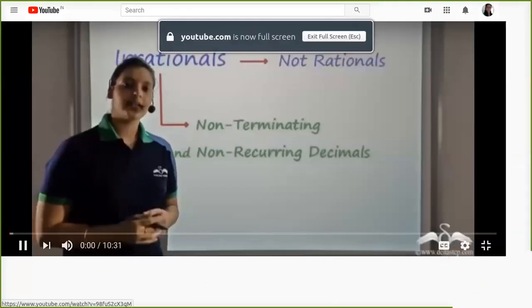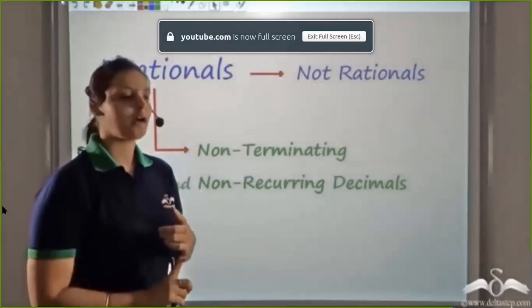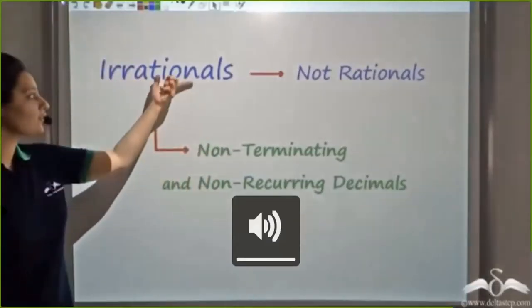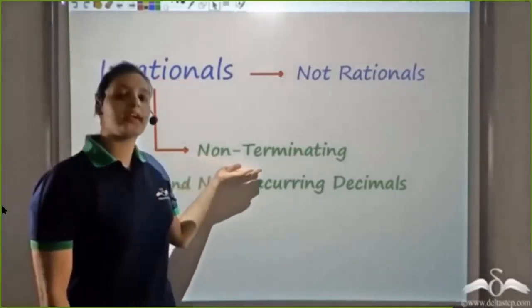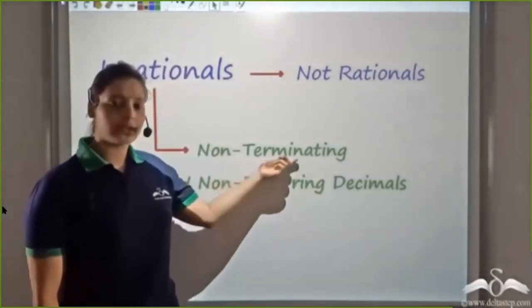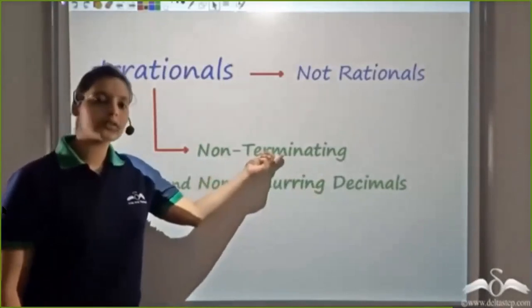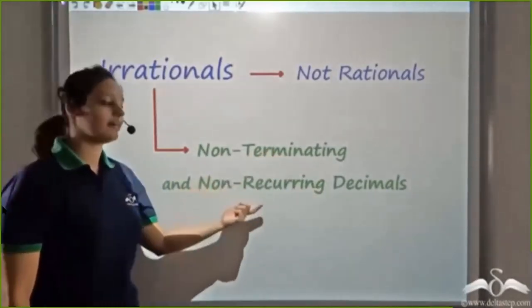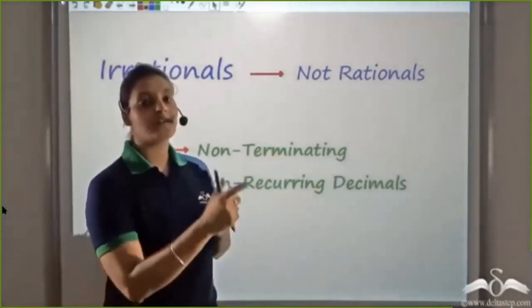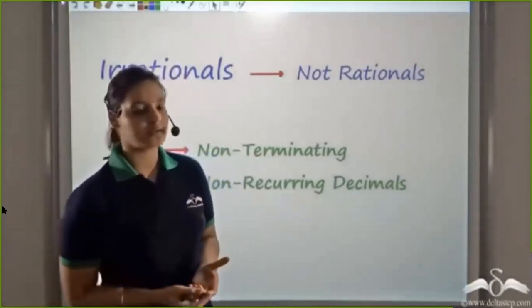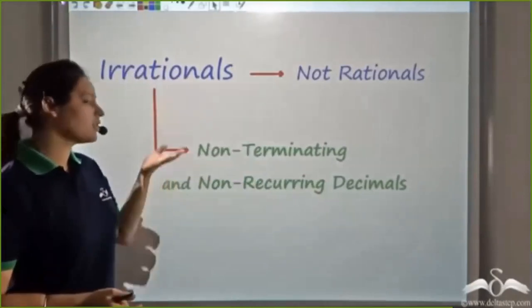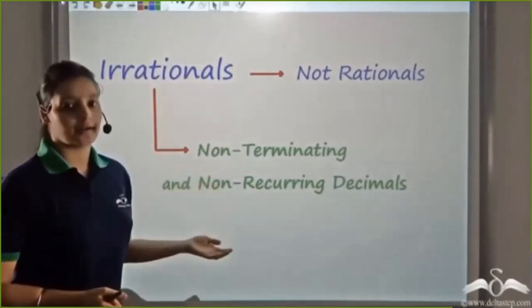We can see that numbers that are not rational are called irrationals. Further, in irrational numbers, after the decimal, the digits keep on going, they do not terminate, so they are non-terminating decimals, and also non-recurring. That is, the digits after the decimal do not repeat or recur in a particular sequence. These are irrational numbers, which are non-terminating and non-recurring.